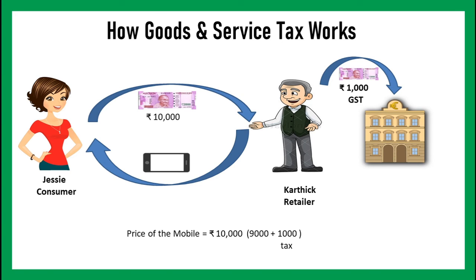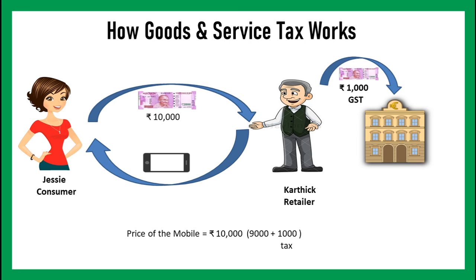Now again I will say the example. Jesse pays 10,000 to Karthik. The price of the mobile is 10,000, which includes 1,000 rupees tax. Karthik received 10,000, but he is not the owner of the full 10,000. He owns only 9,000. The balance 1,000 GST he should pay to the government.